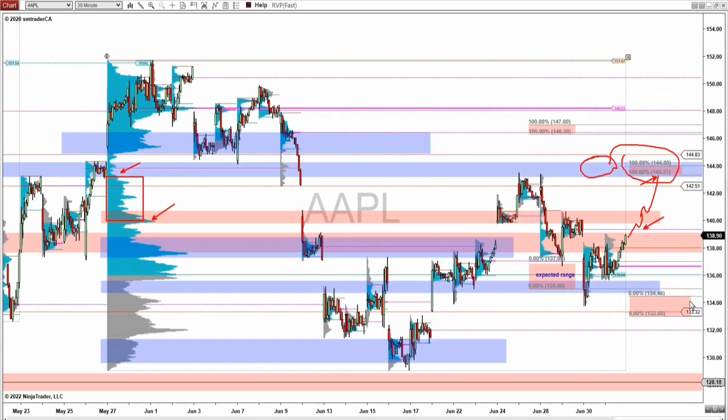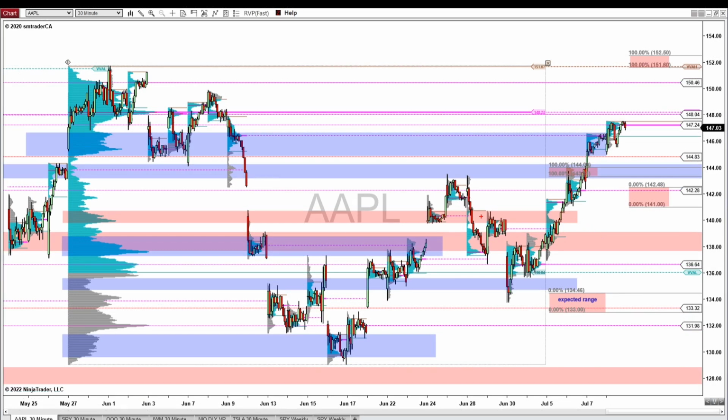And for Apple, we were looking for the move to see if it would be able to come up to this high volume node. And if the price could break above this high volume node and get beyond this little bit of a high volume zone, then we're essentially looking for the price to see if it could come up to this upper range of the expected move.